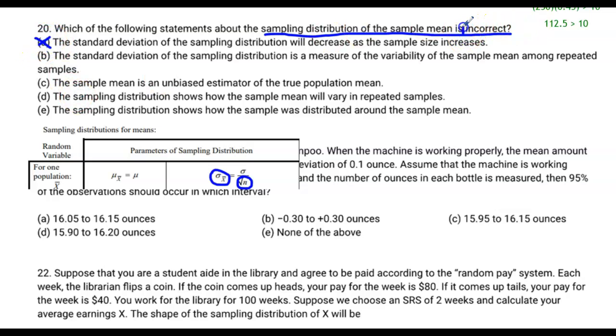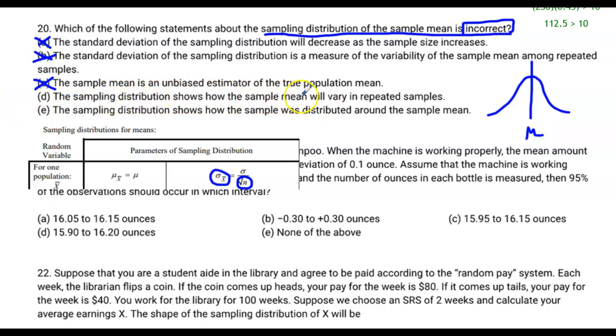We're looking for the one that's incorrect, keep in mind. The standard deviation is a measure of the variability of the sample mean among repeated samples. Well, that's basically the exact definition, right? That's what the standard deviation is measuring, the variability of the sample mean among many samples. The sample mean is an unbiased estimator of the true population mean. We know that to be a fact. It's unbiased because it's not going to be consistently high or consistently low. All of the statistics that you collect from all the sample means are going to be clustered around that true population mean. So that's what that indicates.